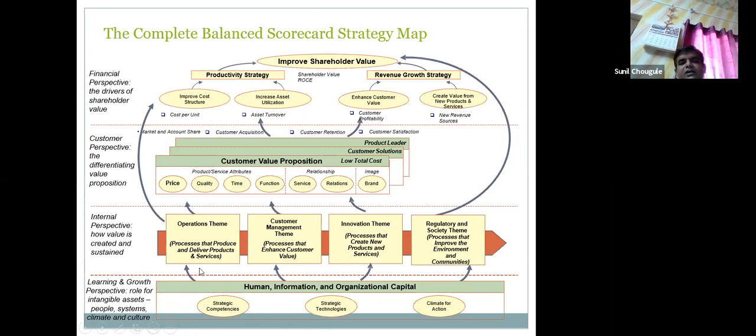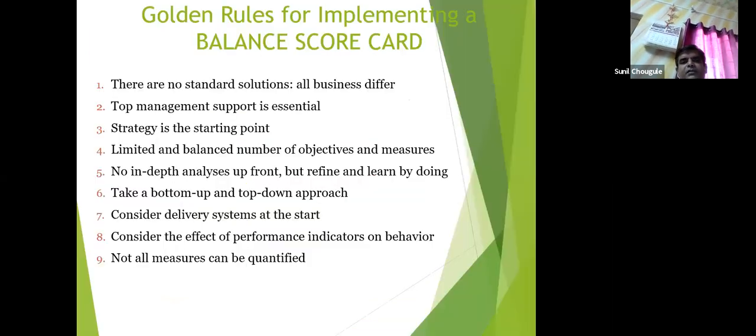So this is what is relevant with the complete balanced scorecard strategy map. Now, what are all the golden rules for implementing a balanced scorecard? This particular balanced scorecard is not a thumb rule, or not necessarily applicable as it is to all businesses. There is no standard solution.